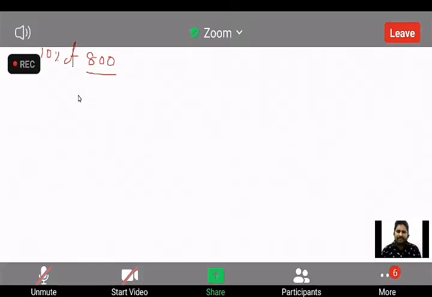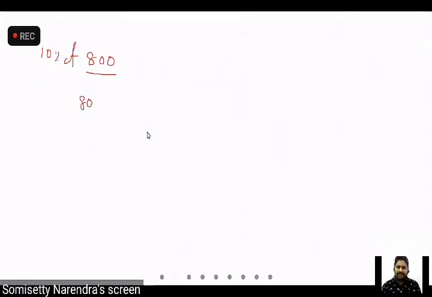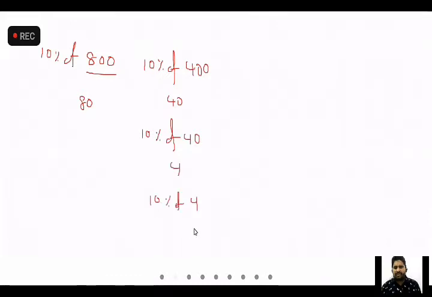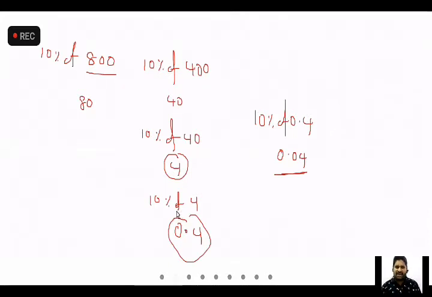For example, if I ask you 10% of 400, it is 40. 10% of 40 is 4, 10% of 4 is 0.4, and 10% of 0.4 is 0.04. Yes or no? Every time we are taking one decimal place less. So why am I taking 10% of the values? If we know how to take 10%, all the 10% multiples we can easily take.